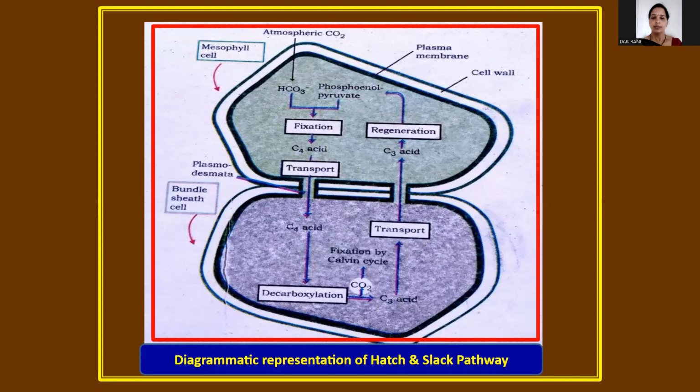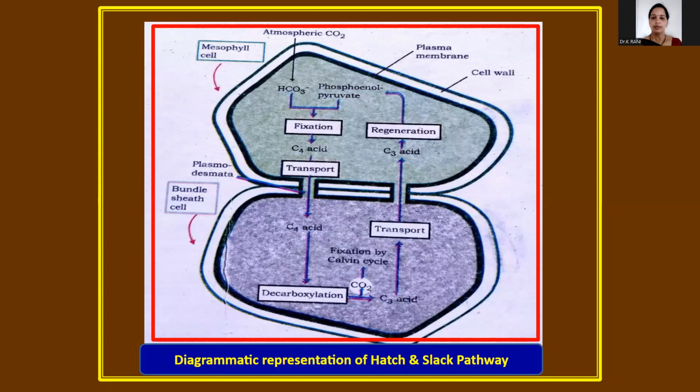That is the oxaloacetic acid. In these three different substances, C4 oxaloacetic acid, malic acid, and aspartic acid, it is different from other plants in the carboxylation. In this reaction, the enzyme phosphoenol pyruvic carboxylase is involved.